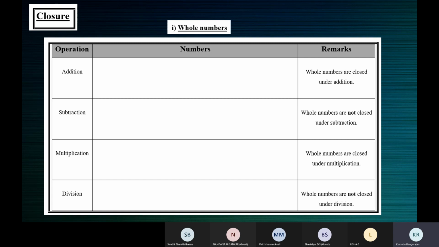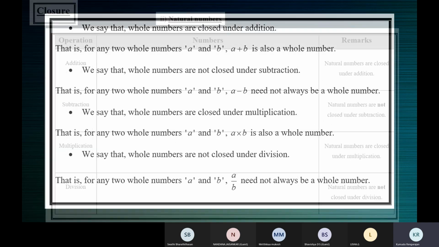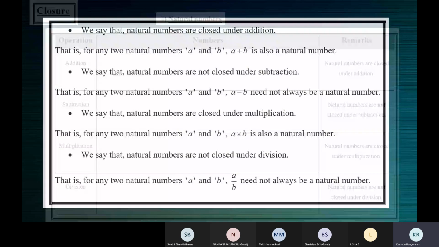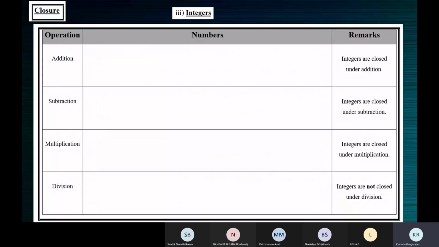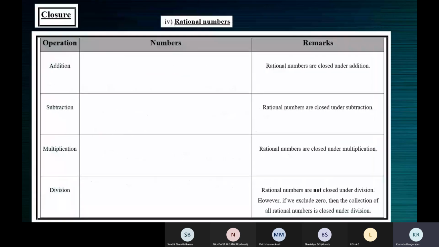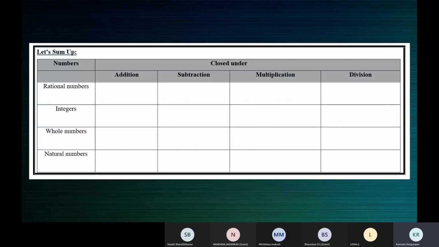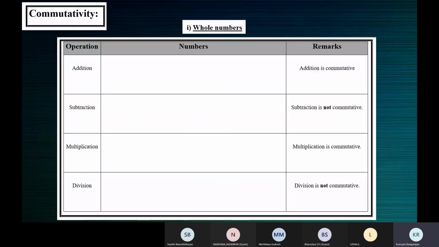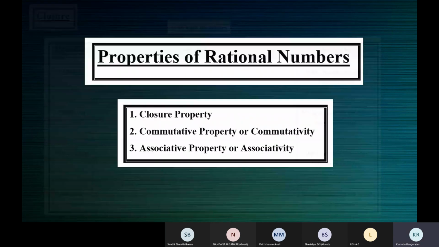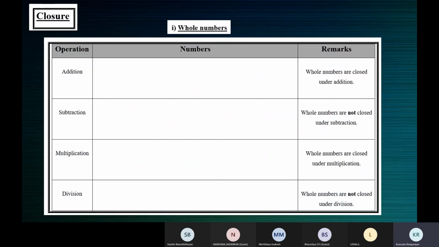See here, this is the first slide on whole numbers. Second slide is on natural numbers. Then is on integers. The same property, closure property on integers for all the 4 operations. And then on rational numbers. So with this, we finish the closure property. Then the next property, commutativity. So that's what we'll be doing. You got some idea?